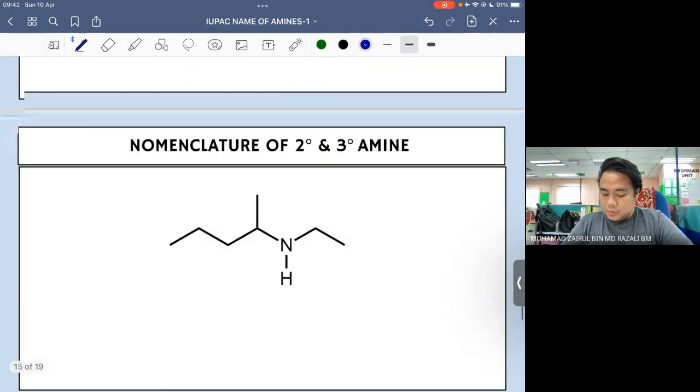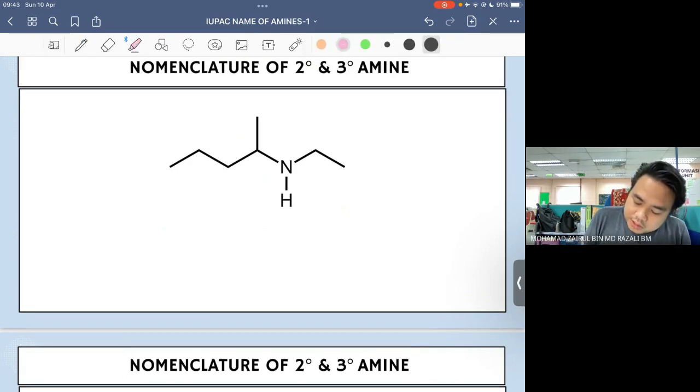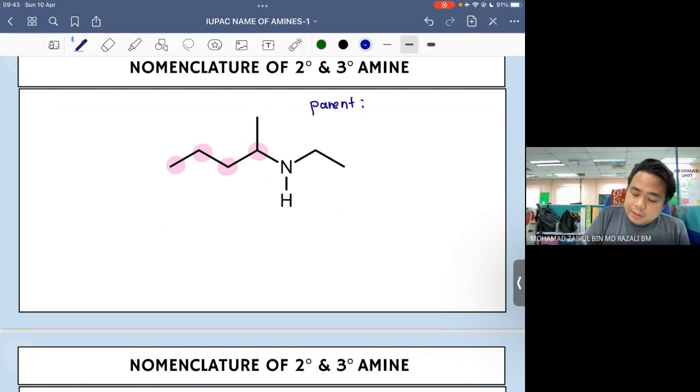Okay. So for this one, awak tengok the longest continuous chain dia adalah 1, 2, 3, 4. Okay, 4 carbon. So kalau awak tengok dekat parent dia, kita ada satu methyl substituent.